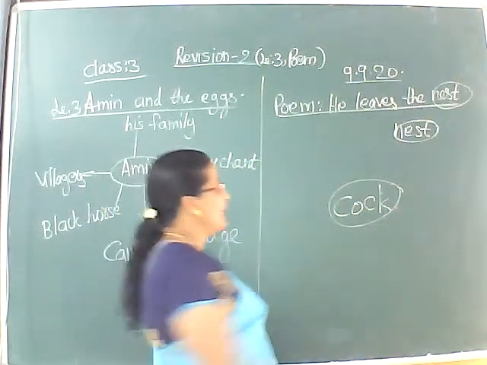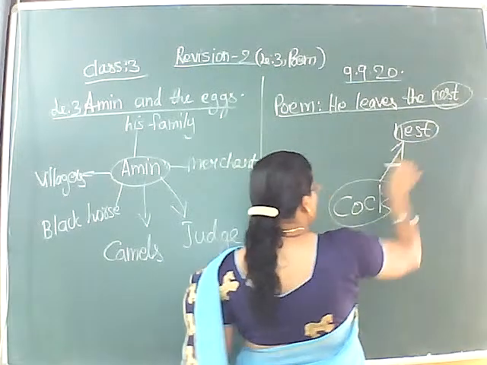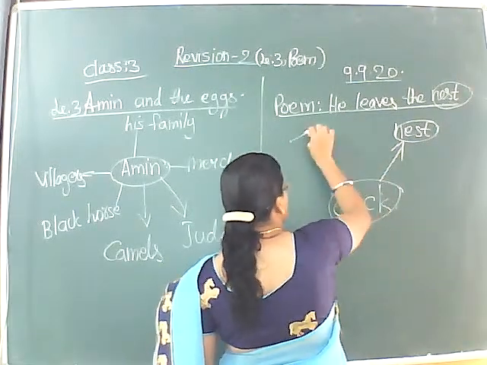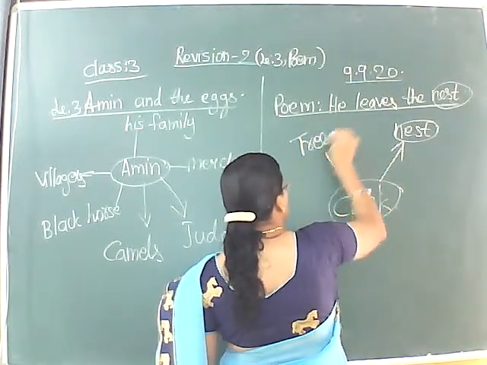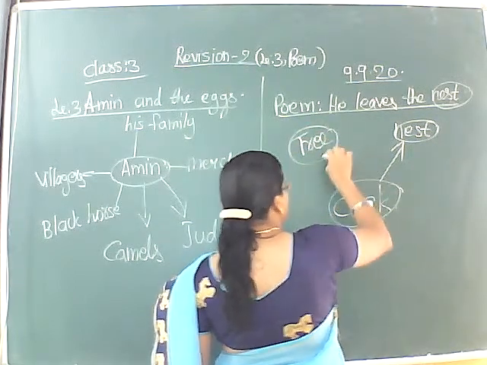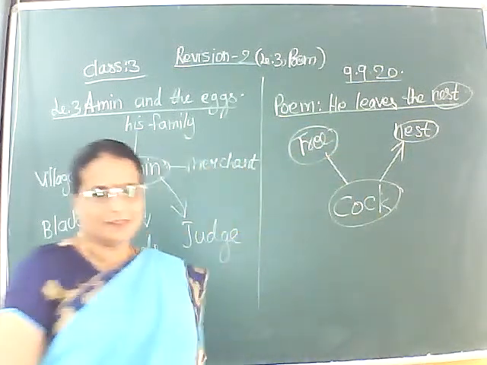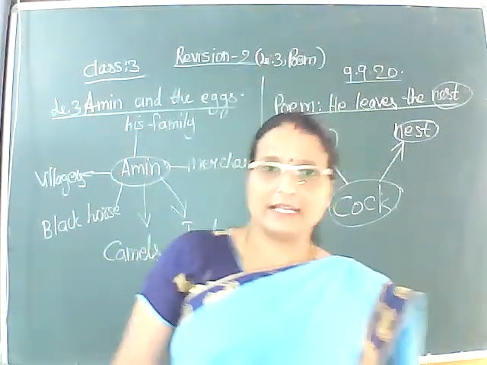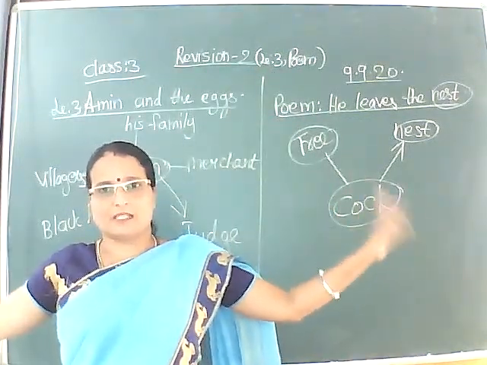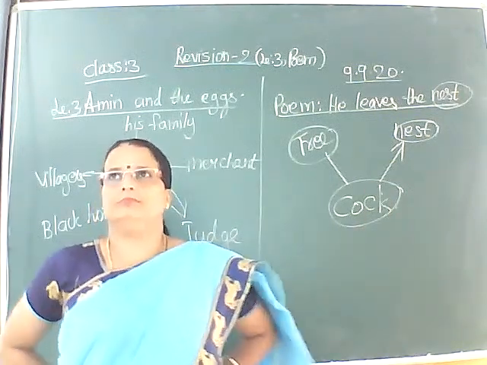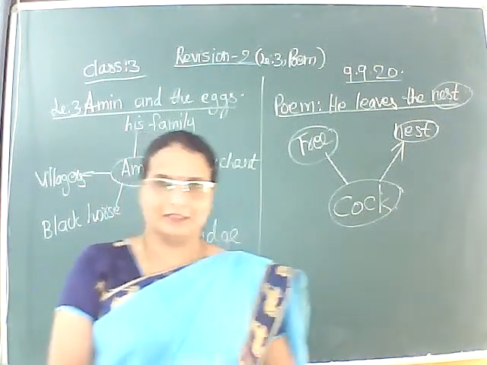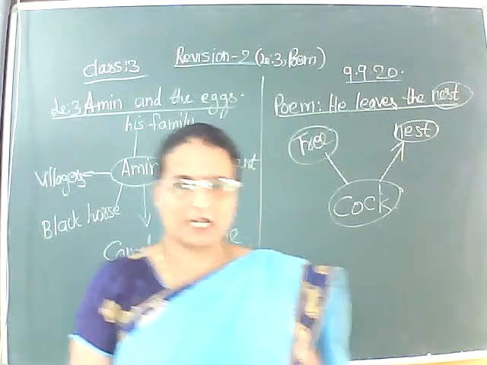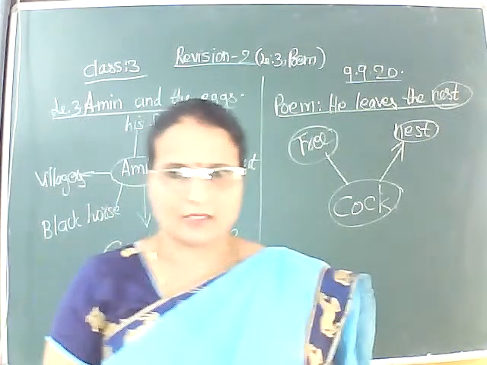Okay. And now he climbs up a tree. So the tree is another important character in this particular poem. So here is the poem which says, he leaves the nest and flaps his wings and struts as if he is the king of the world. Struts. Very proudly he walks.